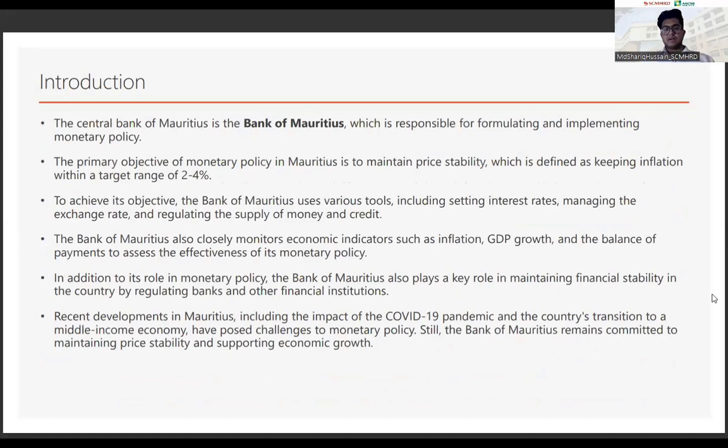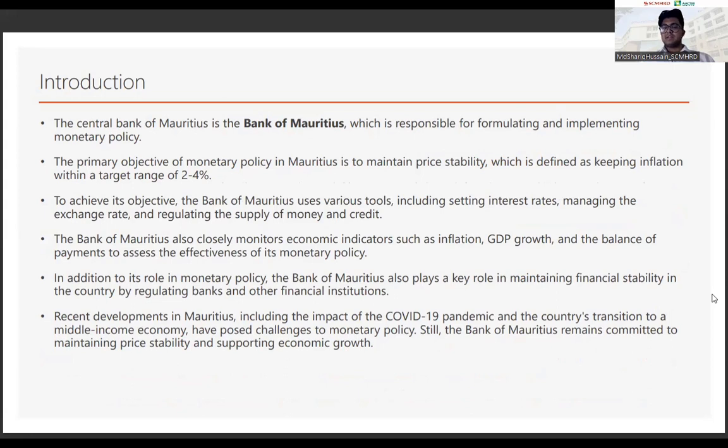So first of all, coming to the introduction, the Central Bank of Mauritius is the Bank of Mauritius, which is responsible for formulating all the different policies, including the monetary policy. And on the whole, it tries to maintain an inflation rate of between 2 to 4% with an average of 3.5%.